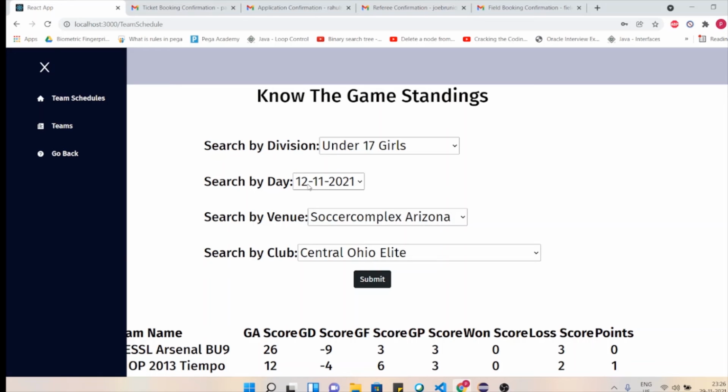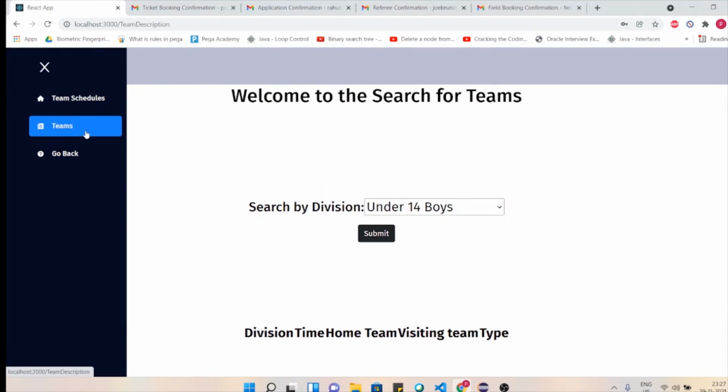feature that we implemented. And apart from that, we have another interesting feature that we are in the middle of implementing. We have implemented the API backend for this feature, and we have implemented the front end as well. But in the integration part, we've been facing an issue, and because of that we couldn't meet the deadline, so we would say that our application is only 97% complete. Over here, had we given the division and submitted, we would have got the details regarding the teams, which would be filled in this table.